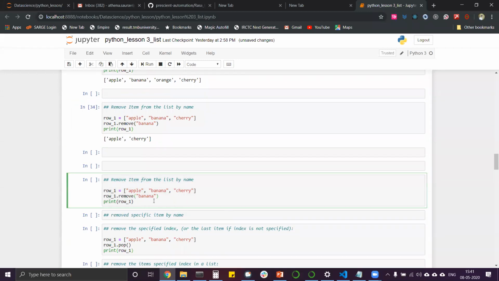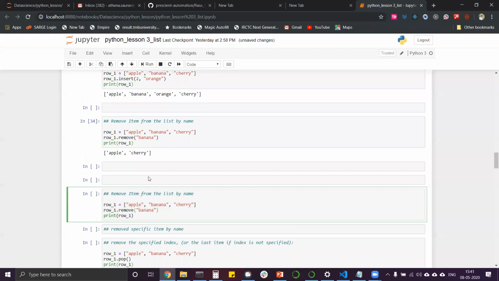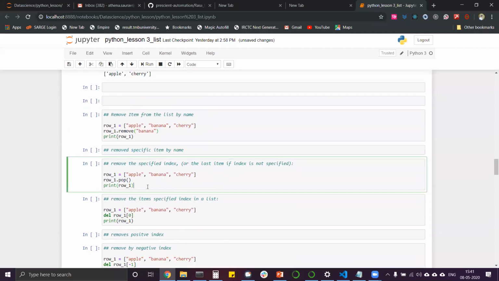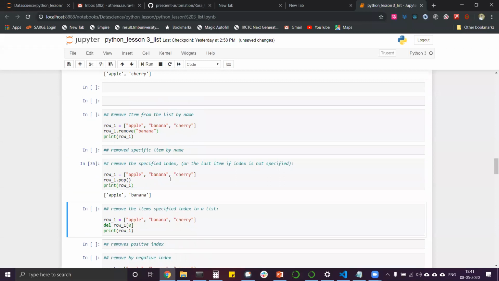For that, what we can also try is this: we can always remove the last item using the pop command. The pop command will remove the cherry. It will always remove the cherry, meaning the last index position. It will always remove that.